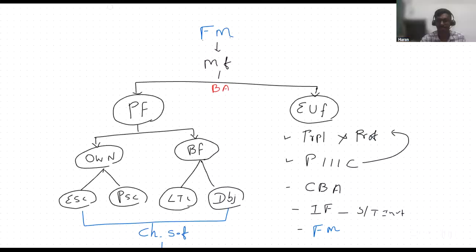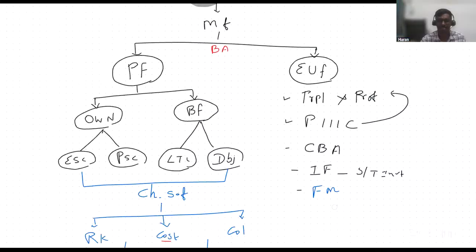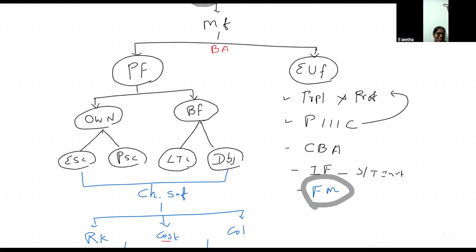Any doubt in the basic concept of FM? No, sir. Okay. Here, what are the two basic aspects of financial management? It is a frequently asked question. Characteristics of source of fund is also a frequently asked question. Kindly note it in chart format so that it is easy for you to do the revision.